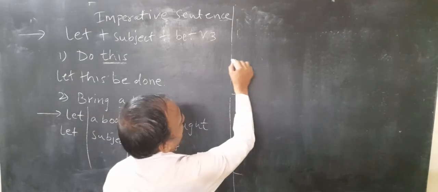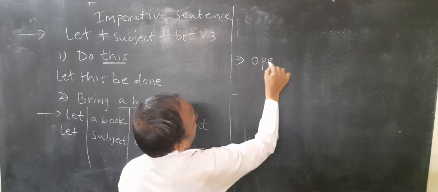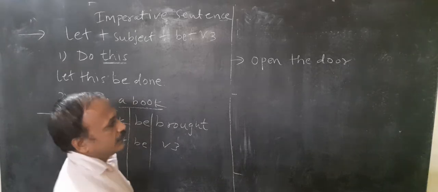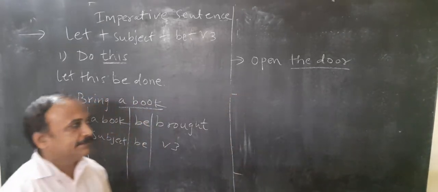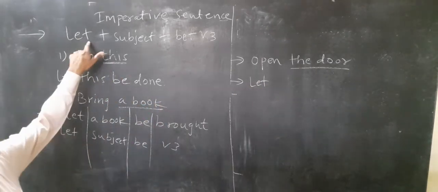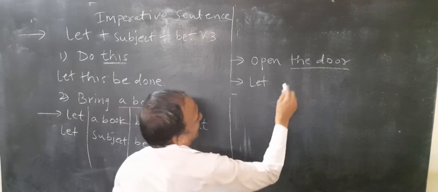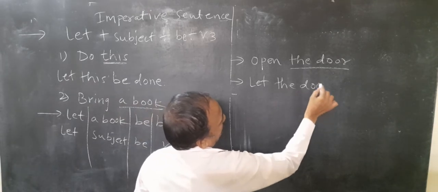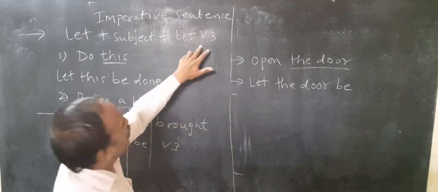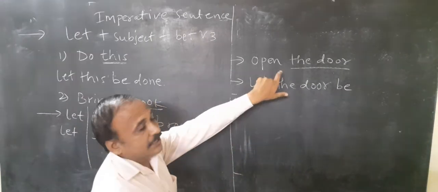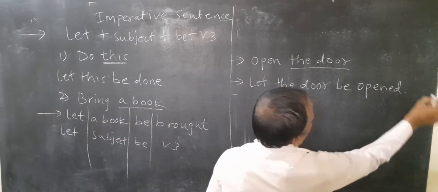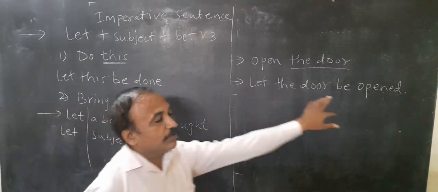Last example I can take: open the door. Door is the object. Now let's start with let subject. What subject? The door. Let the door, after the subject be will come, and V3 of the verb. So what will come? V3, open. Let the door be open.